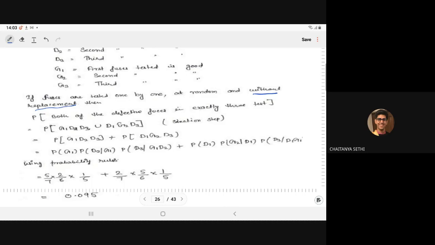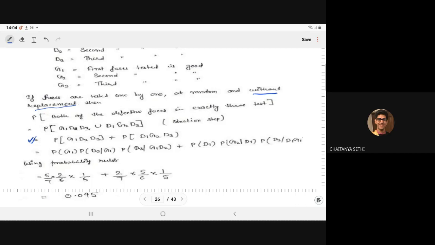Only then in three tests can you select both defective fuses. These two cases are mutually exclusive. So using axiom 3, it can be written as probability of G1 D2 D3 plus probability of D1 G2 D3.